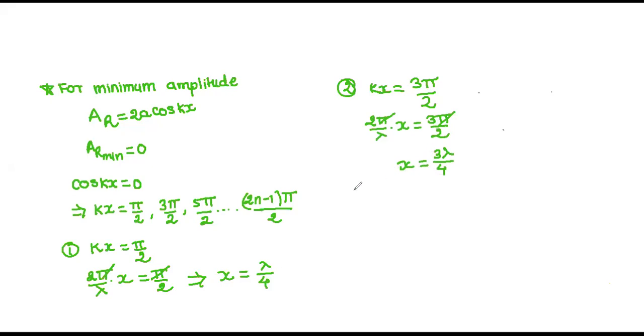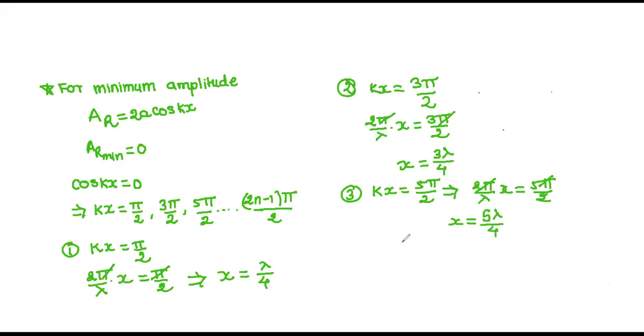Yes, very good. Now you do the third one. What will we take for the third one? kx is equal to 5 pi by 2. That implies 2 pi by lambda into x, you can do it yourself, is equal to 5 pi by 2, and hence you are getting x equal to 5 lambda by 4. Very good.